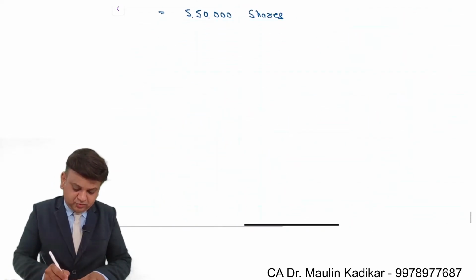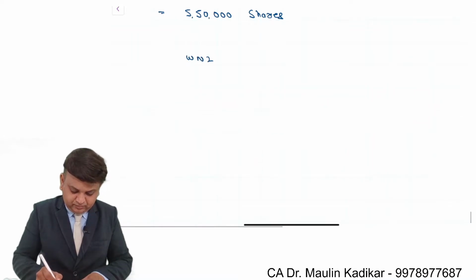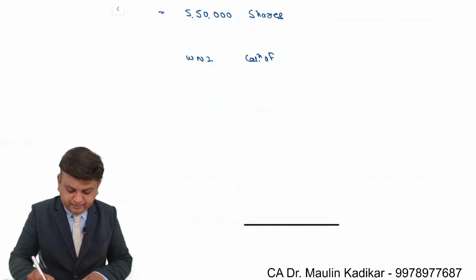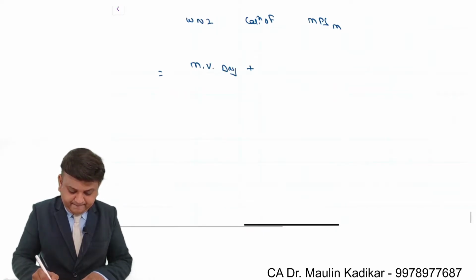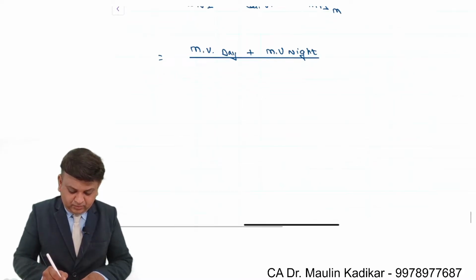Now working note number 2, calculation of MPS of the merged firm. It is market value of Day plus market value of Night, divided by number of shares of Day plus number of shares of Night into exchange ratio.